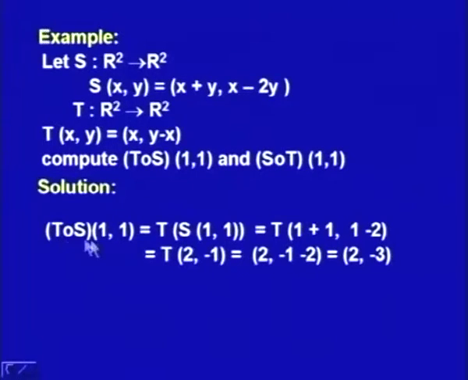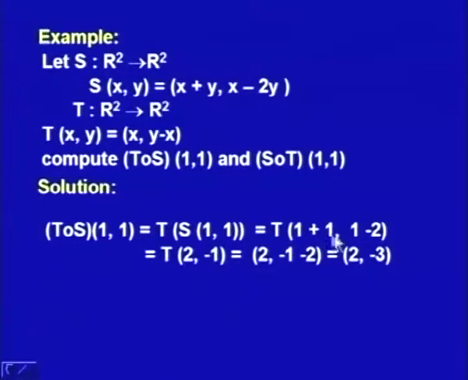So, let us see what happens. I start with T composite S of 1 comma 1. This means we first operate S on the element 1 comma 1. So, S operated on the vector 1 comma 1 gives me 1 plus 1, see the definition, x plus y, here x and y are 1.